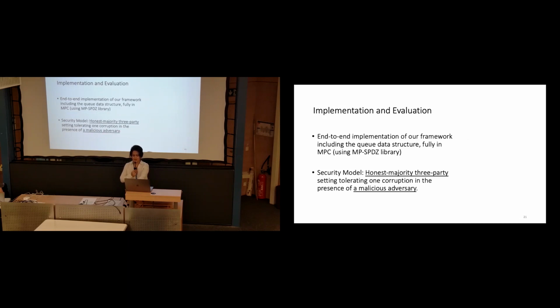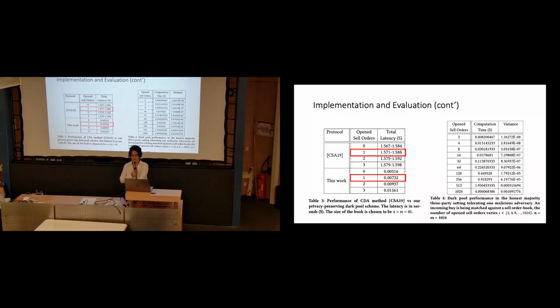We implemented this for the three-party honest majority setting with one malicious adversary, and this is a summary of our results. Pointing to those red boxes, the top part is the MPC solution without the data-independent priority queue. The bottom one is our solution with the data-independent priority queue and MPC. The right one shows that we can run this algorithm for a large number of orders. For example, at the bottom we are fulfilling almost 1,024 shares.